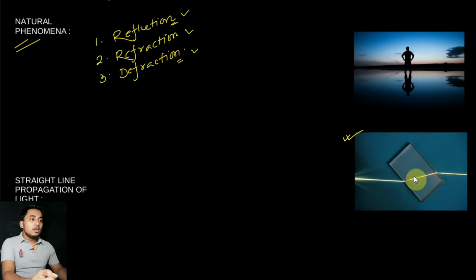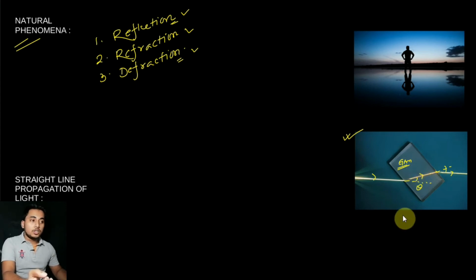This, you can see here, is refraction. You can see that the beam of light coming from one medium and entering another medium, which is glass, bends in another direction. You can see here the path was in that direction, but it is going in this direction. So it is a characteristic of refraction, and when it emerges from the glass to the water, it goes in another direction. Here it will turn by some angle theta, which we will learn in the refraction chapter. This is refraction, the bending of light from one medium to another medium.